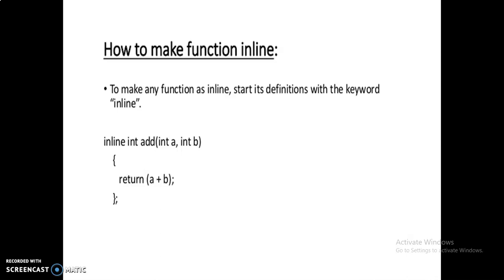To make any function inline, start its definition with the keyword inline. Before the return type, the inline keyword is placed. That is the syntax. Here in this example also, inline is the keyword. This is the return type. Add is the function name. Two parameters are passed. Within the function, the value a plus b is added and it is returned to the main function.